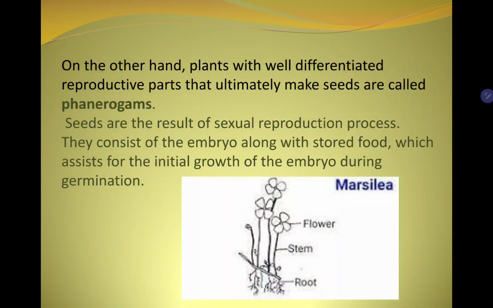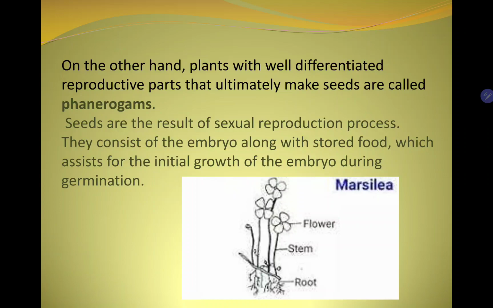On the other hand, plants with well differentiated reproductive parts that ultimately make seeds are called phanerogams. So plants are further divided into cryptogams and phanerogams.